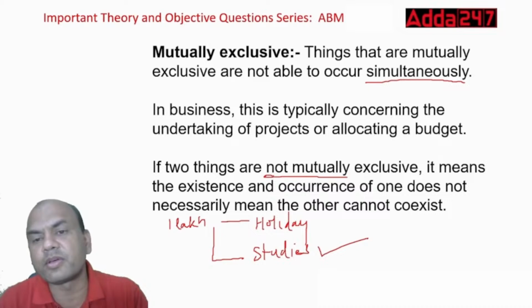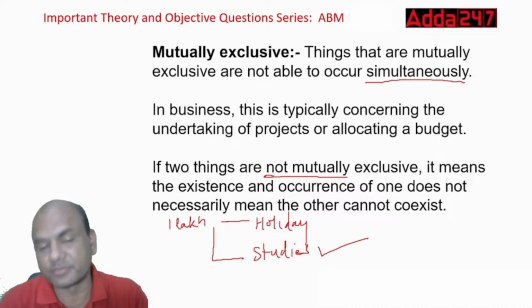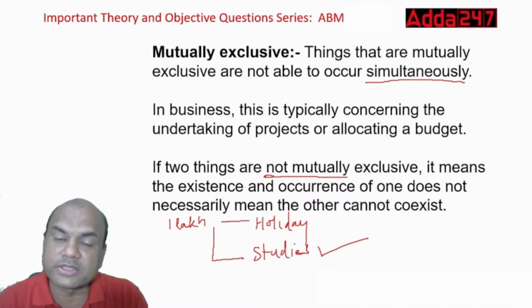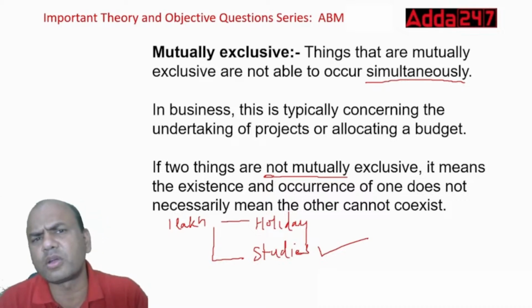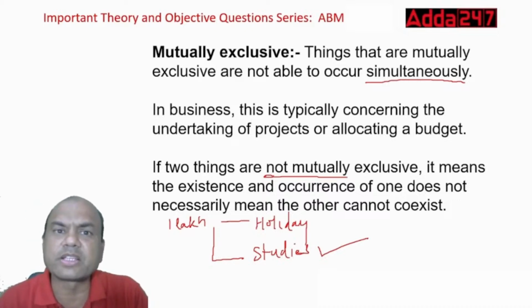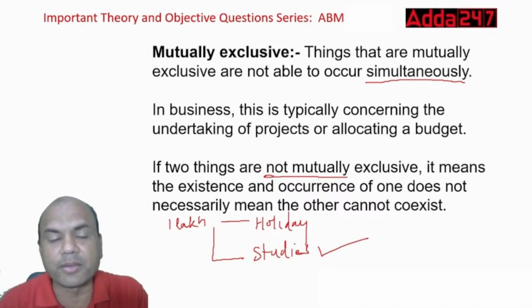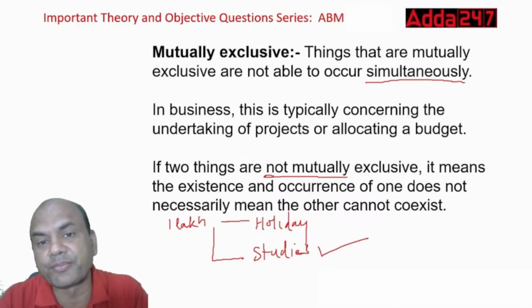I can have, see here, scoring a first class and passing. Scoring a first class and passing, both are not mutually exclusive. Why? Because I can pass as well as score in the first class, but passing and failing are mutually exclusive. Simple, got it? Type yes in the comment section if you have understood this concept.